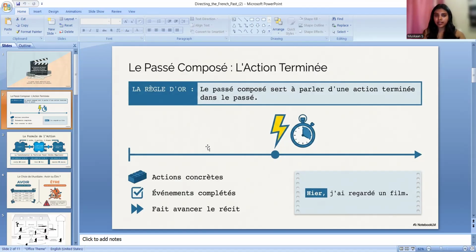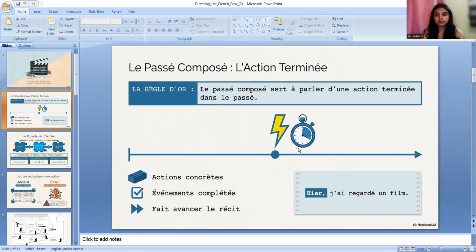You can also use it with events which have already completed, and to recite something narrative in the past. So for all of these, we use le passé composé. Basically, it is an action which has already happened in the past, and you are not talking about that in the present. At that time, we use le passé composé.